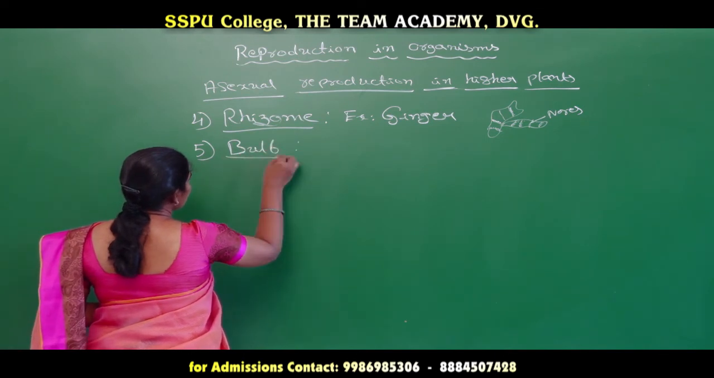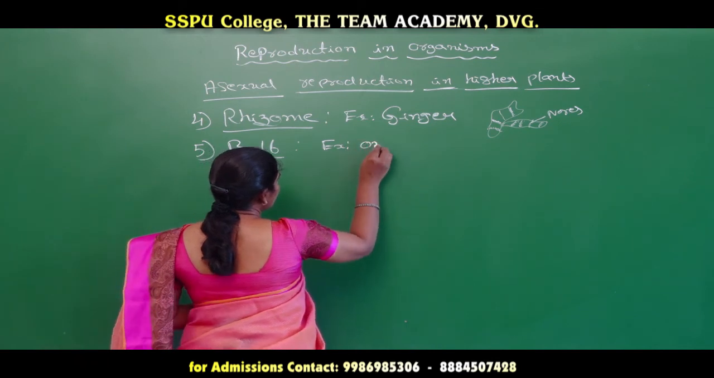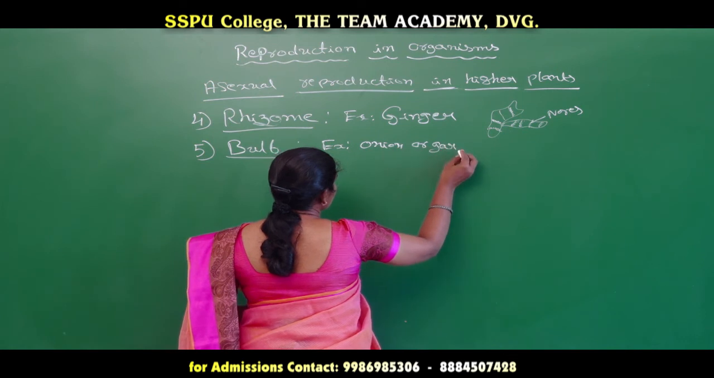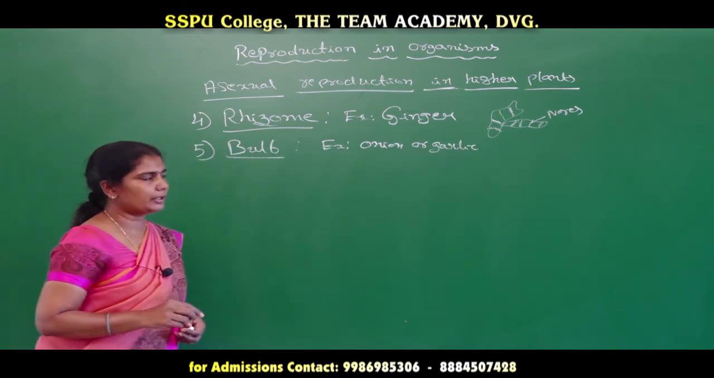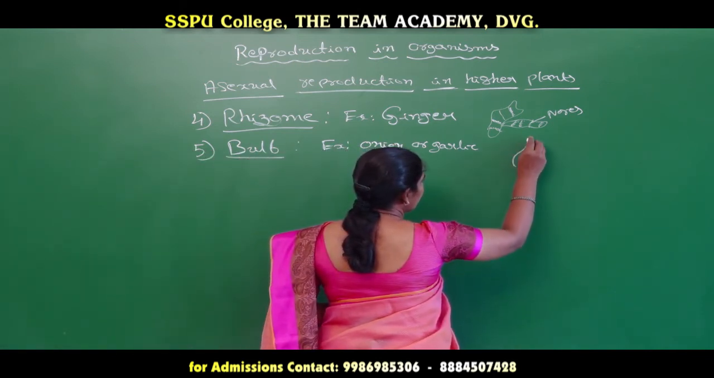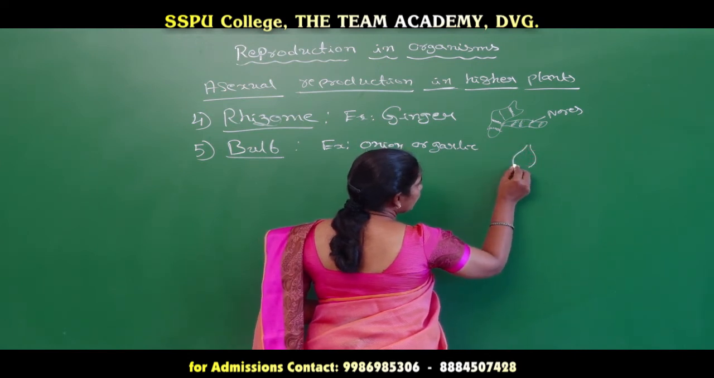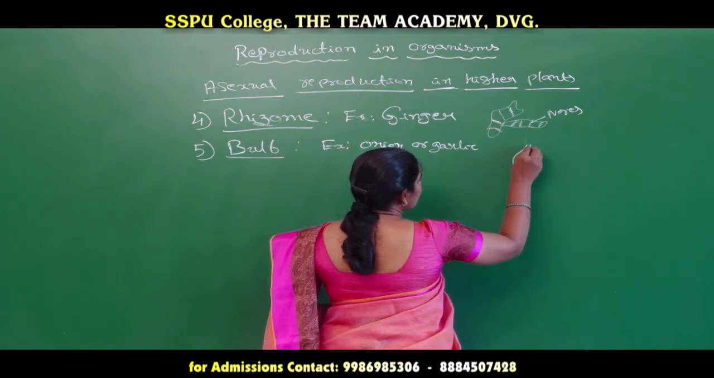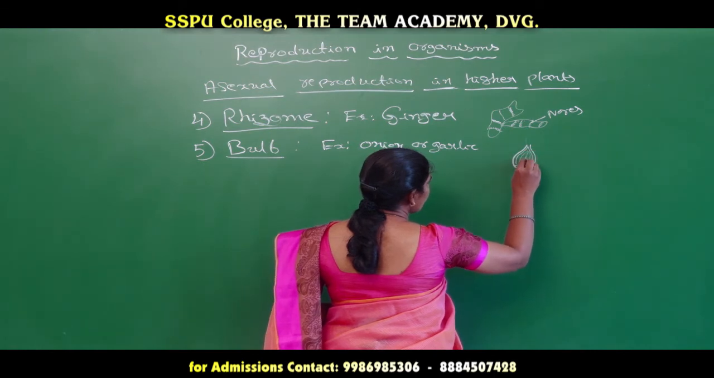The fifth type of stem is nothing but bulb. The example for bulb is onion, or garlic also we can take as an example. When it comes to the structure of an onion, if we observe, we can see the bulb like this, and at the bottom of the bulb we can see a discoid stem. The stem is in the shape of a disc. So that's why it is considered the discoid stem.